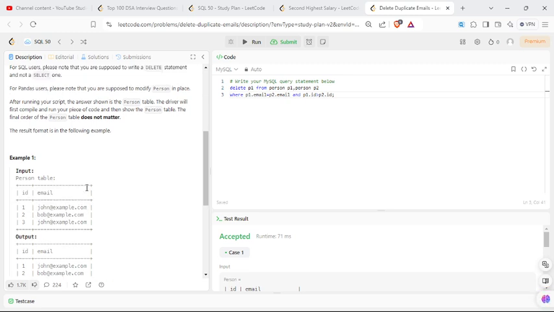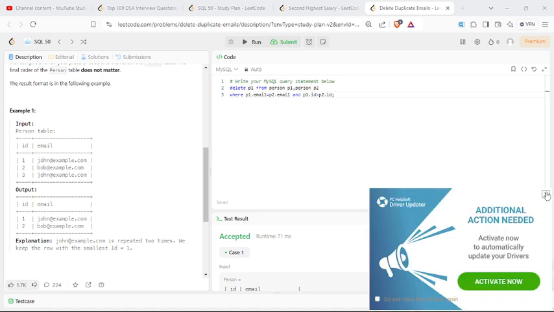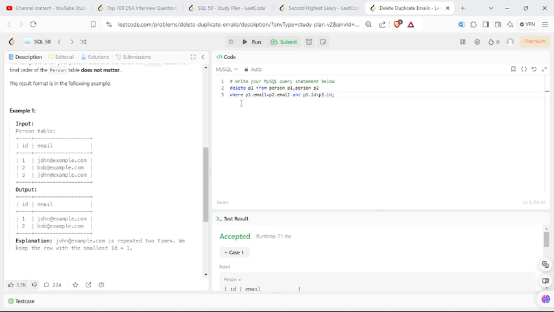We could have done this with select, but here we must not use select. We will use delete. What we will do is a self join of this table. We will select P1 from Person 1 and P2 from Person 2. Both are the same table; we are doing the self join here. Where P1's email equals P2's email and P1's ID is greater than P2's ID, I will delete P1. If two people have the same email, I will delete the one whose ID is bigger.